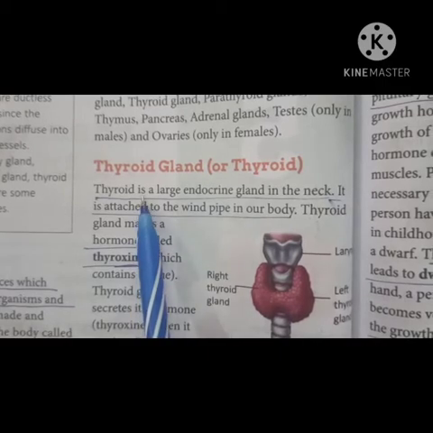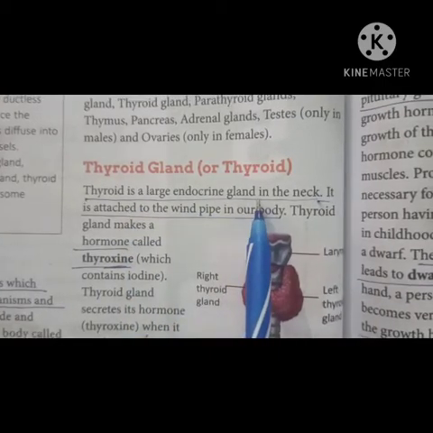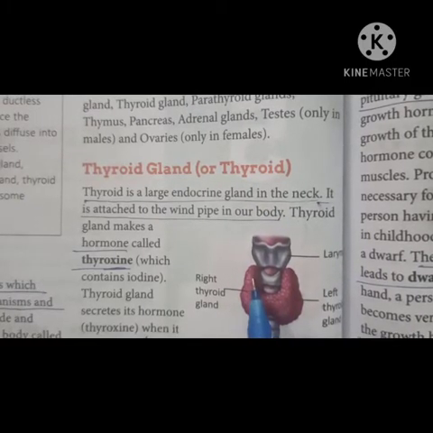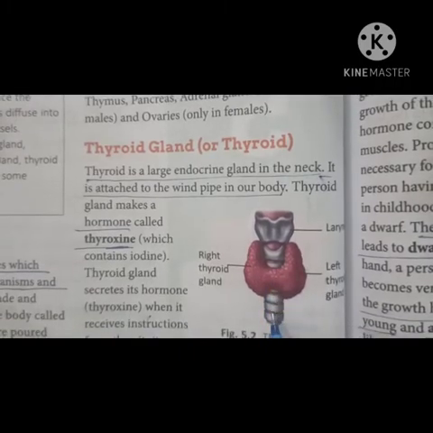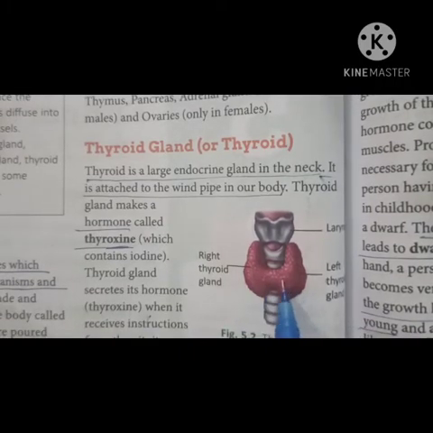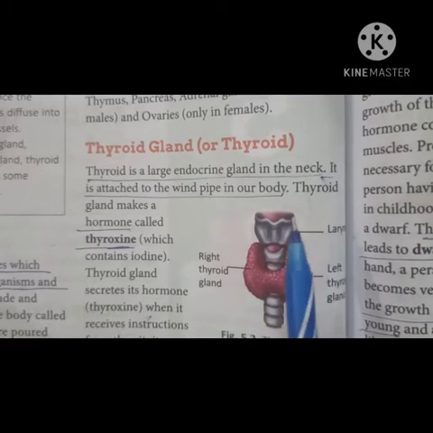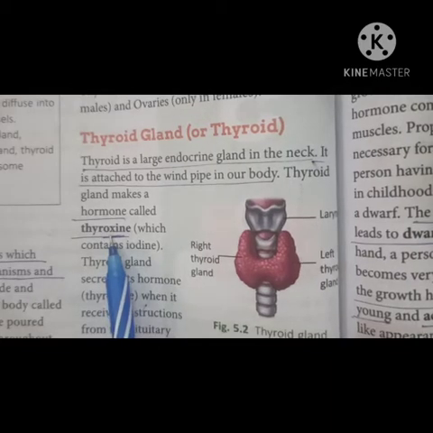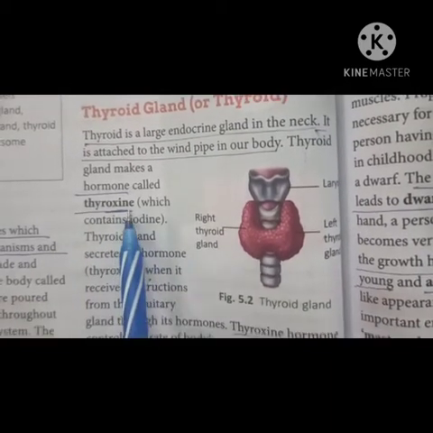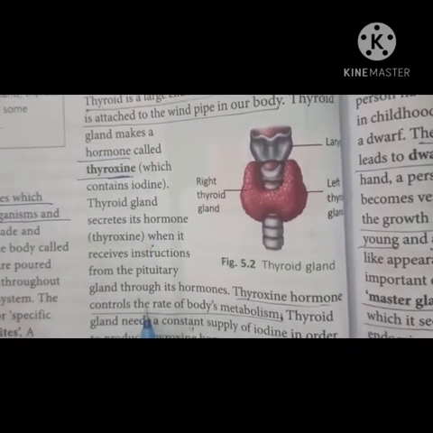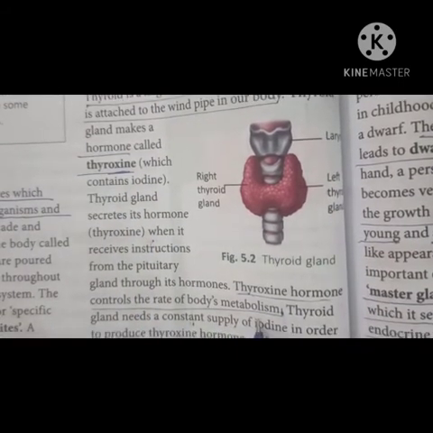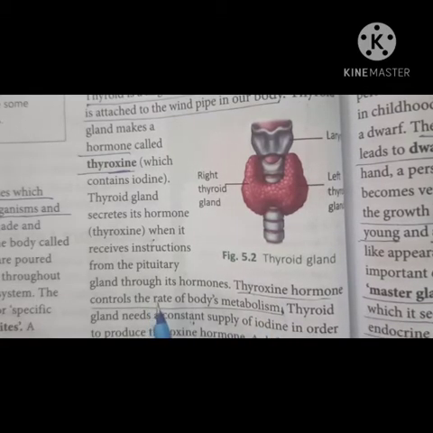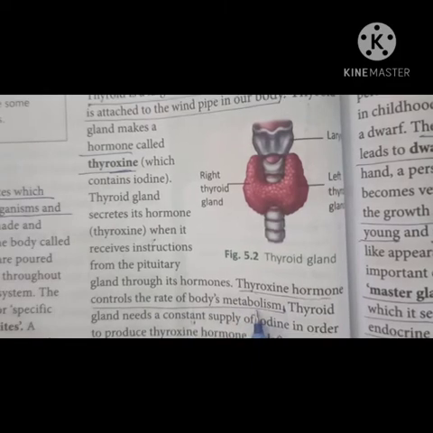The first endocrine gland is the thyroid gland. This thyroid gland is a large endocrine gland which is located in the neck. It is attached to the windpipe in our body. The thyroid gland secretes a hormone called thyroxine hormone. What is the function of thyroxine hormone? It controls the rate of the body's metabolism.